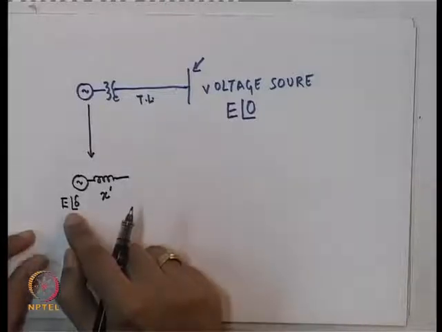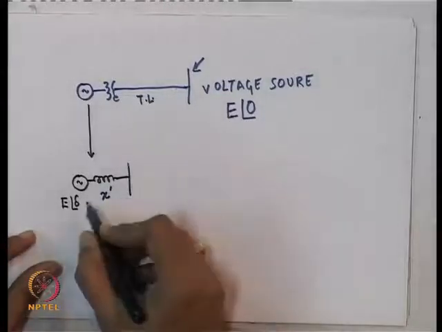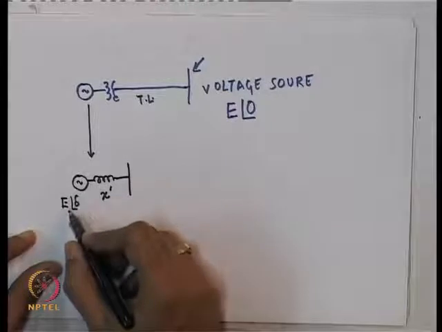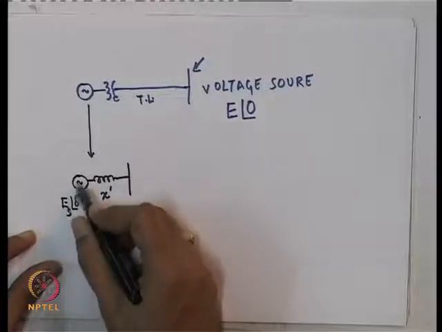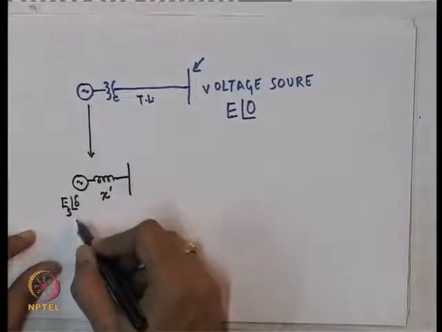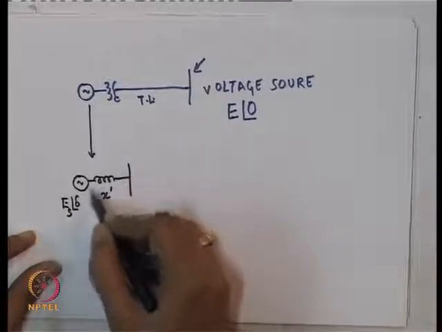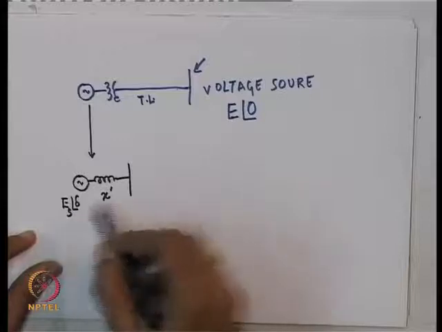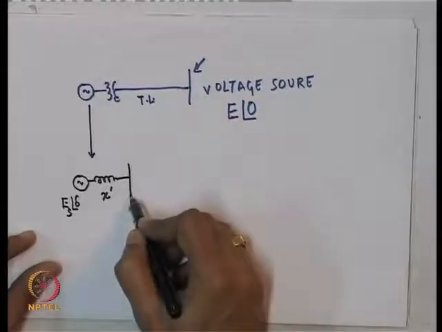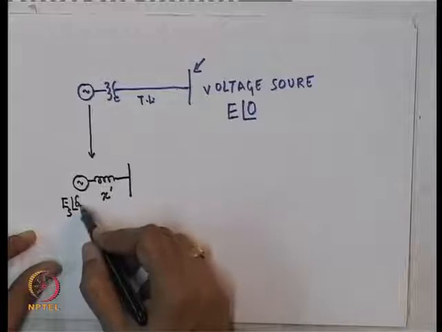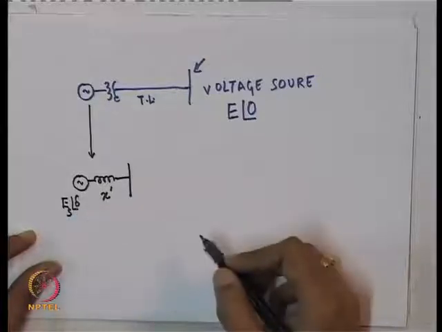So, what I will do is a synchronous machine is modeled as a voltage source ES with a constant magnitude behind a transient reactance. So, although this ES is constant does not mean that the terminal voltage is a constant, ES is a constant. Delta is the rotor position.